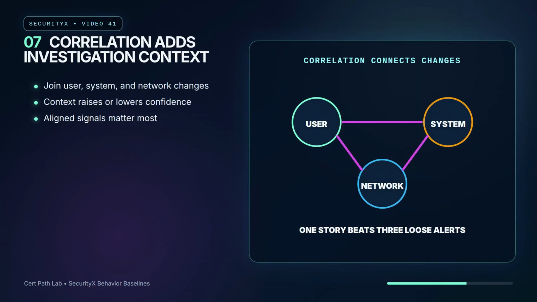Correlation asks whether separate baseline changes tell one story. A user logs in from a new country, a workstation starts a new process, and a database opens a new outbound lane. Each signal alone may have an explanation. Together, they may deserve fast investigation. Context can also lower urgency when change aligns with an approved deployment or planned travel.